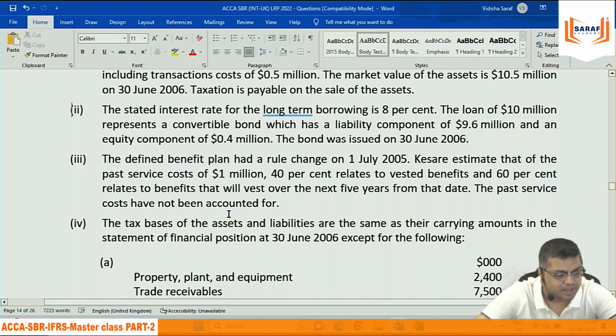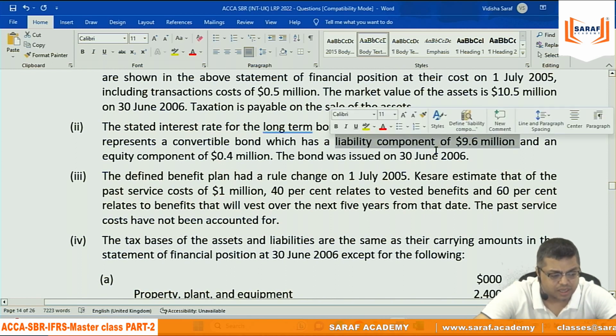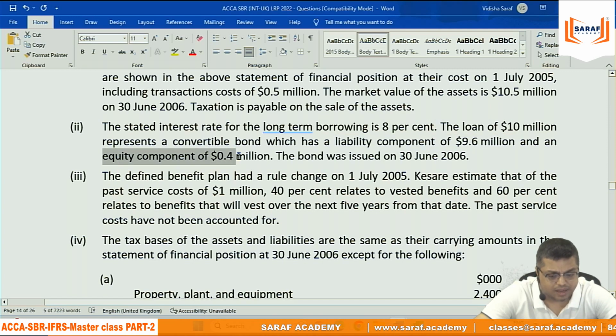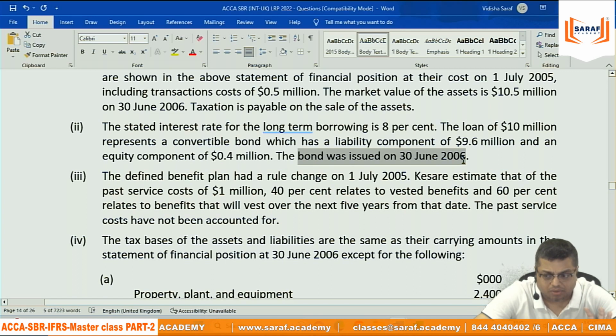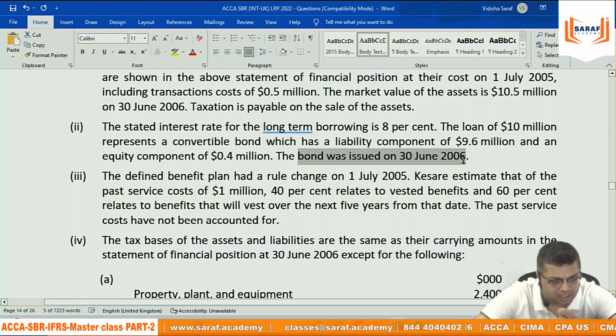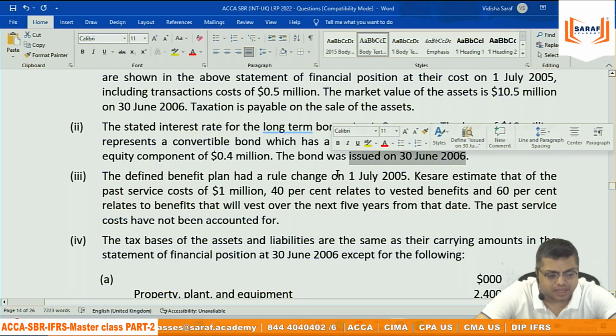That means we have given the option to the investor that you can take shares or you can take cash. Based on that, they are saying that the liability component is 9,600 and the equity component is 400. The bond was issued just now, not 1 or 2 years back, just at the end of the year.